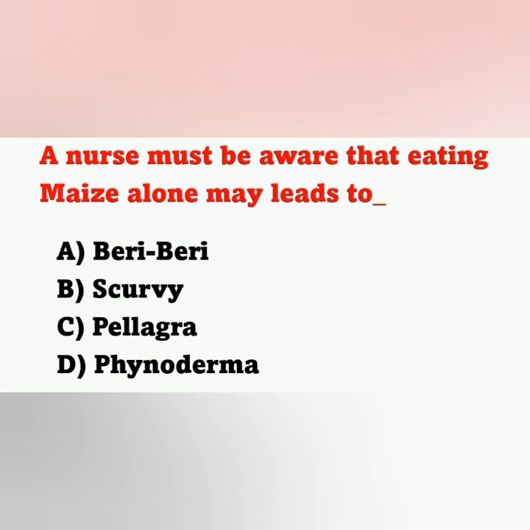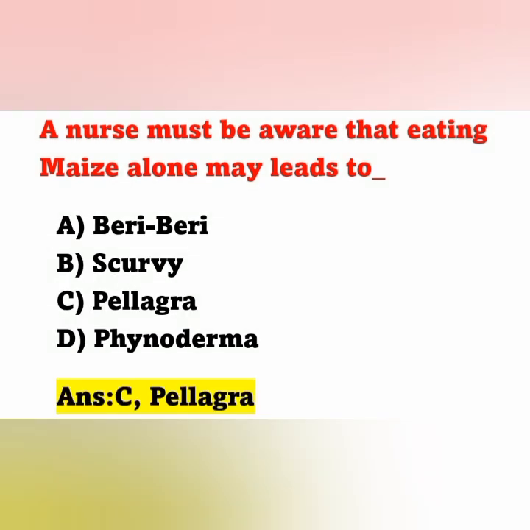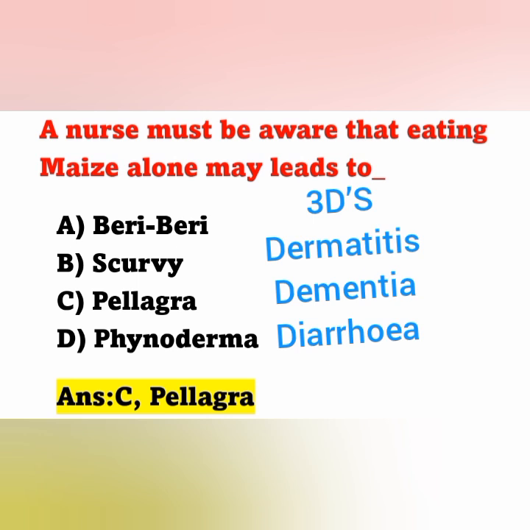And the next question, a nurse must be aware that eating maize alone may lead to: option A beriberi, option B scurvy, option C pellagra, option D phrynoderma. Eating maize alone may lead to pellagra. Option C is the correct answer, because it may not contain vitamin B3. Vitamin B3 is niacin. Its deficiency may lead to pellagra. Pellagra is characterized by 3 Ds: dermatitis, dementia and diarrhea. That is also one of the important points.